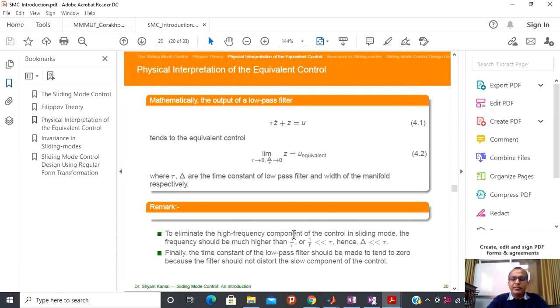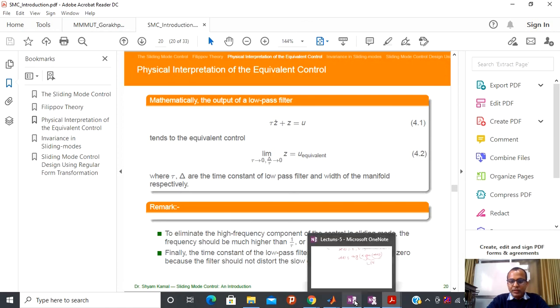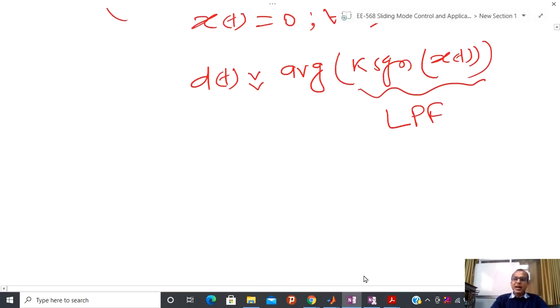So this is the physical interpretation. With this remark, I am going to end today's lecture. Before ending, I am going to open this session for discussion or any question answer. So please ask questions if you have any confusion.